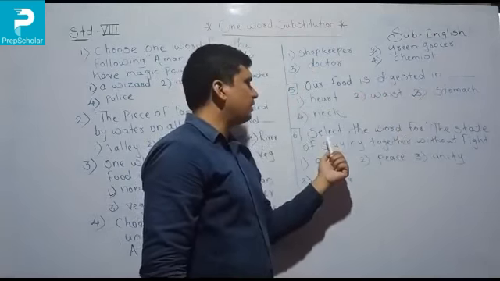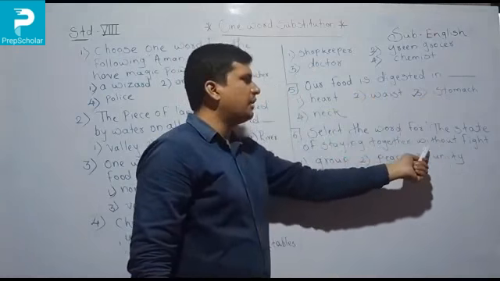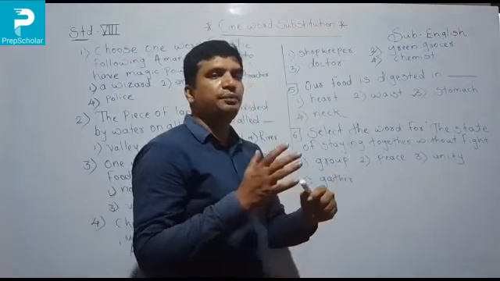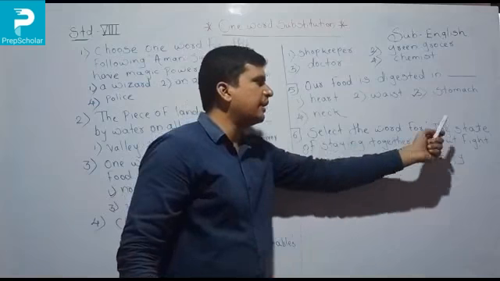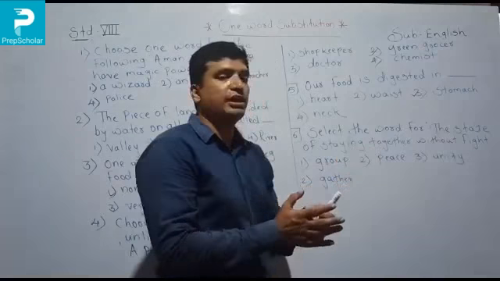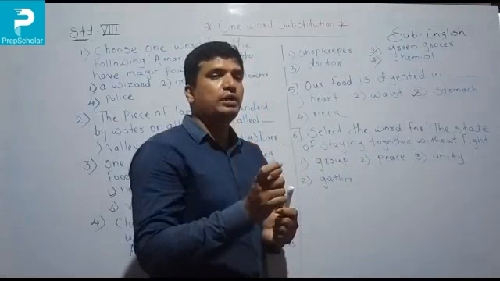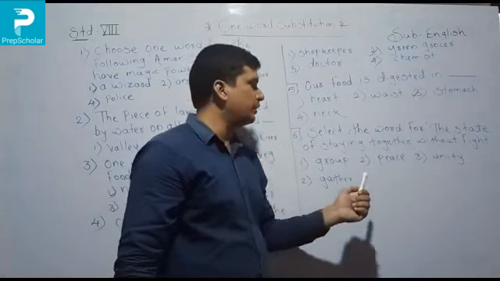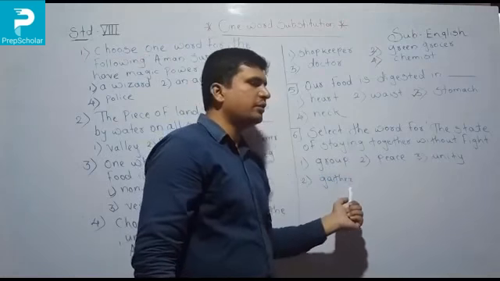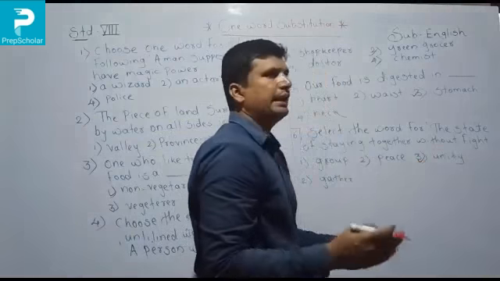Now number six, select the word for the state of staying together without fight. एक असा एक शब्द चॉईस करा की तो वर्ड या सेंटेन्सला रेफर करू शकतो. द स्टेट ऑफ स्टेइंग टुगेदर. जे स्टेट असे राज्य की ते न भांडण करता एकत्र राहू शकतात, त्या पूर्ण सेंटेन्सला कुठला असा एक वर्ड येऊ शकतो इथं? Group, second number peace, third number unity, and last one is gather. So what is the proper word here? Unity. Unity means एक संघ.